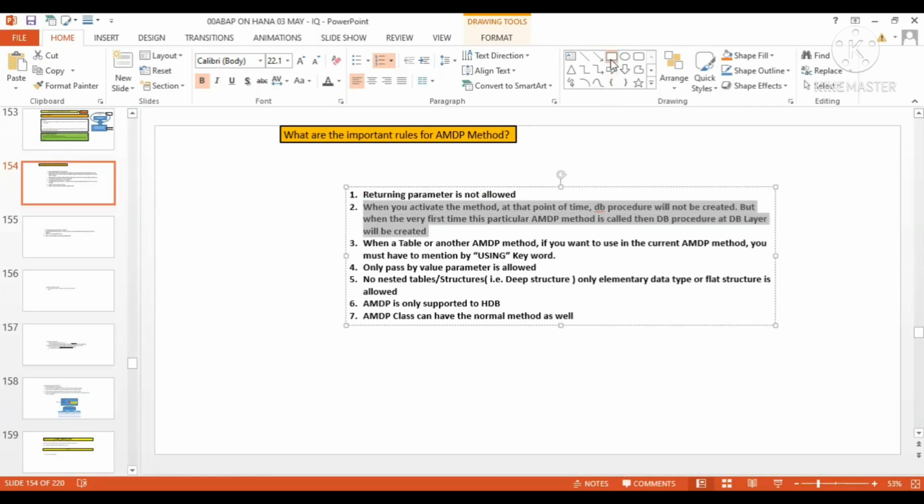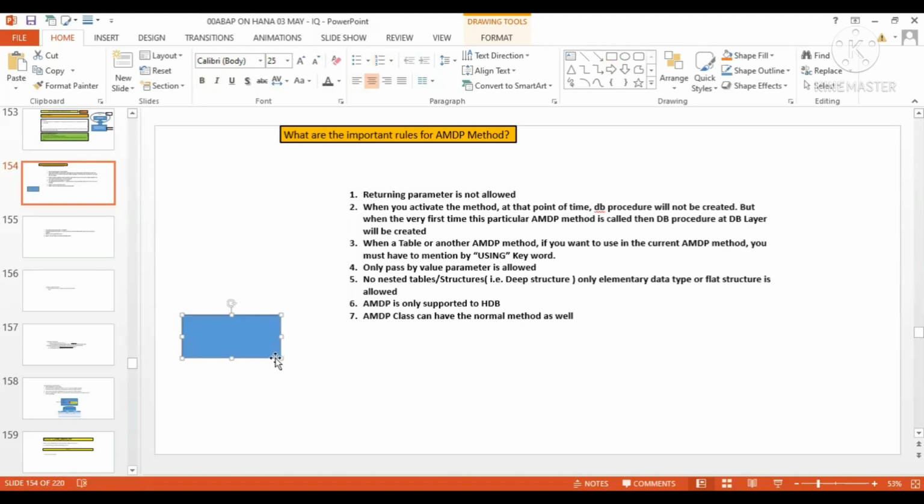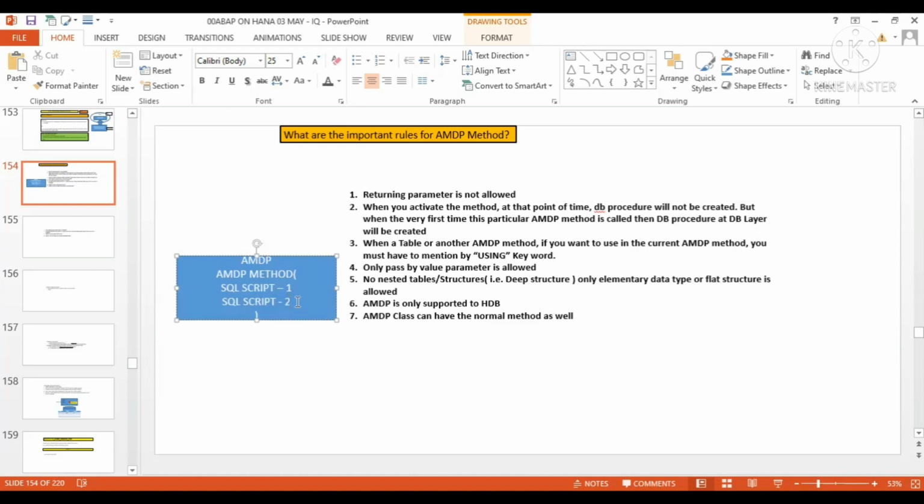Suppose you have created one AMDP class, and in this AMDP class you have one AMDP method, and in this method you have written some SQL script code, line 1, line 2.